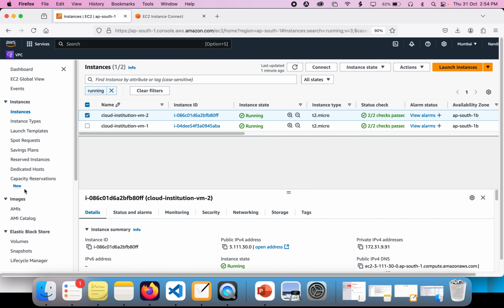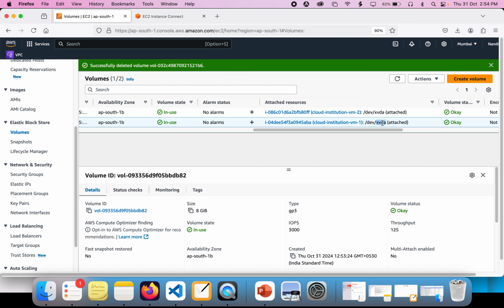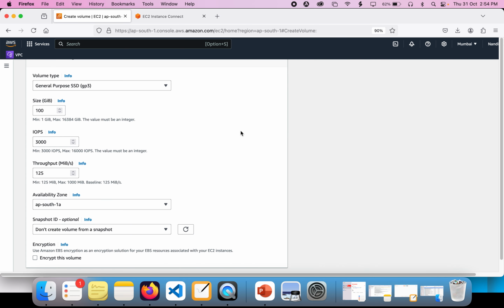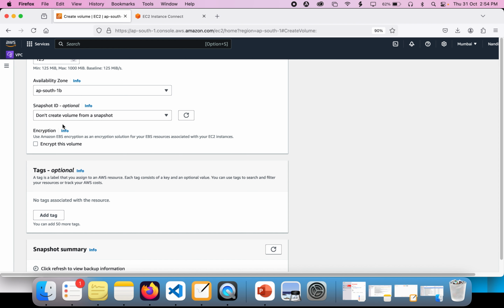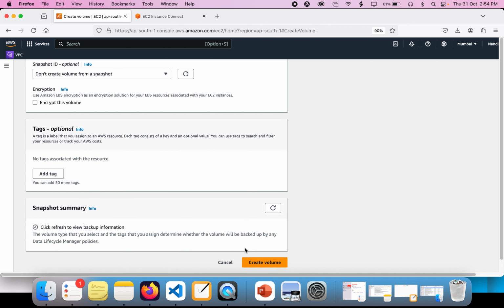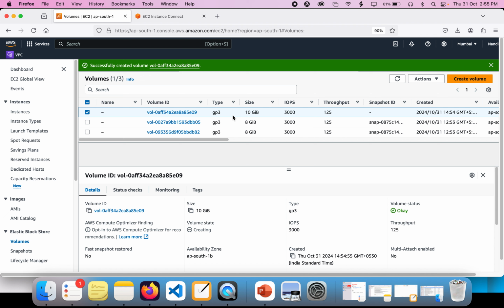Now what we are going to do is create a new volume. The volume size I'm going to give is 10 GB, and I'm going to create the volume in ap-south-1b, because the instance which has been created is in the ap-south-1b availability zone. As you know, the EBS volume and the EC2 instance should be in the same availability zone to be able to connect. Now I have three volumes, and the 10 GB volume is not attached.